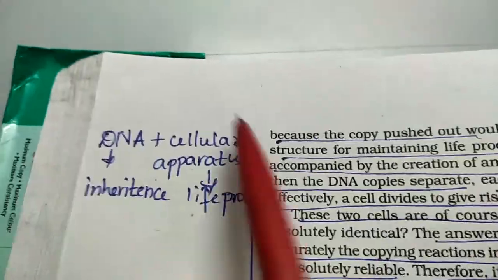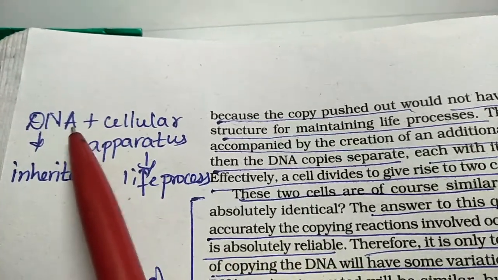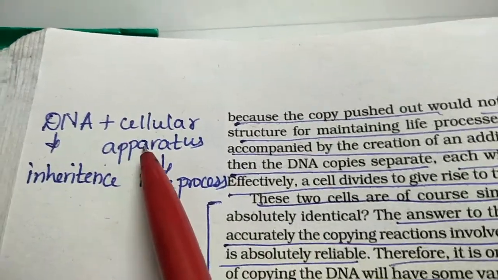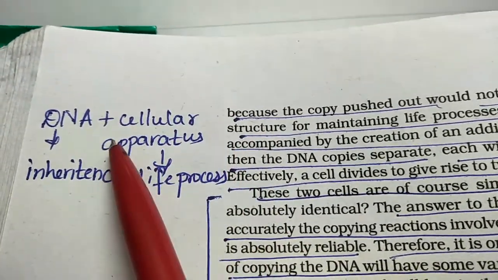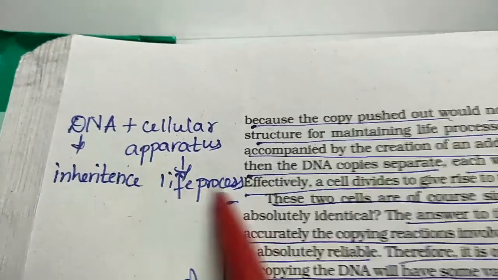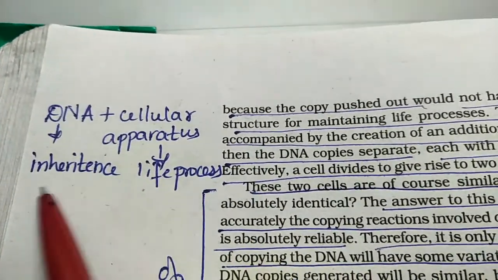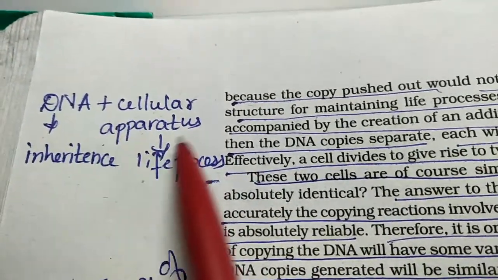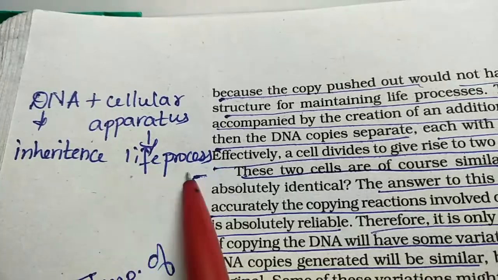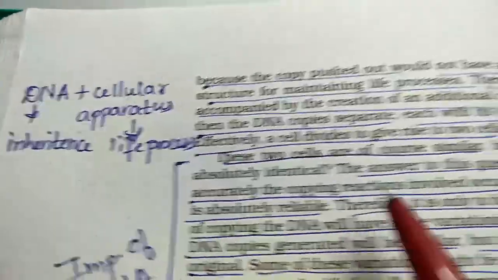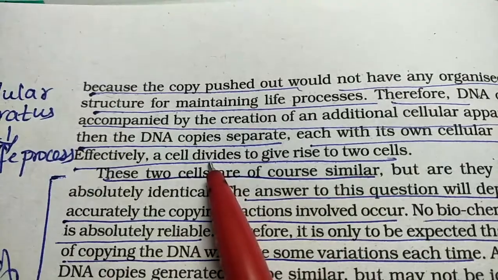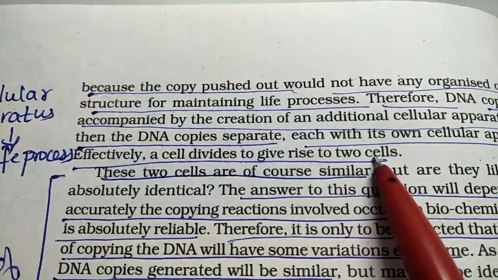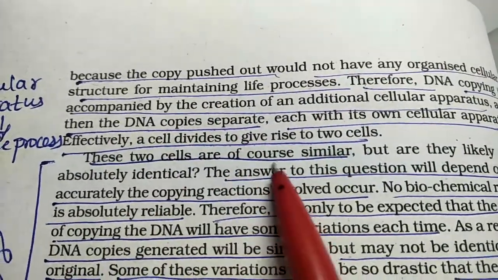So understand this. Once a DNA makes the copies, fine. Along with that, it needs other things, that is, other cellular apparatus like mitochondria and Golgi bodies. It will need all of them because they control the life processes. DNA only controls the inheritance. So if only DNA is formed and the cell gets separated, it won't work. It has to have the other cellular apparatus, and only then will you have a complete cell formed. So a cell divides after making its DNA plus cellular apparatus of its own, and it gives rise to two cells. Now these two cells of course are similar.